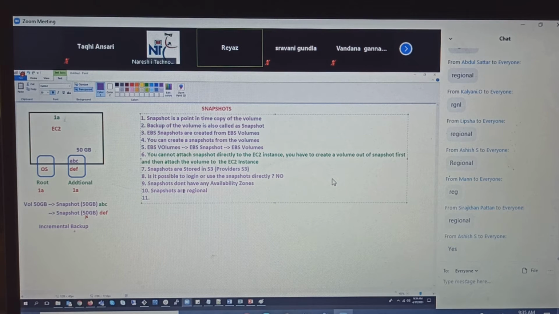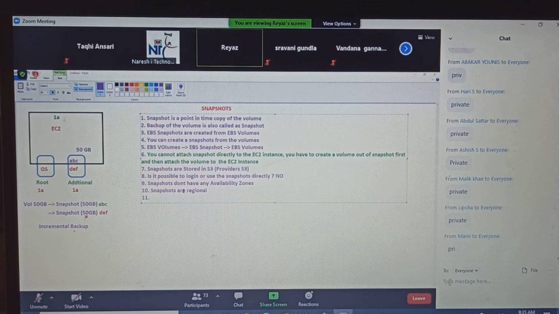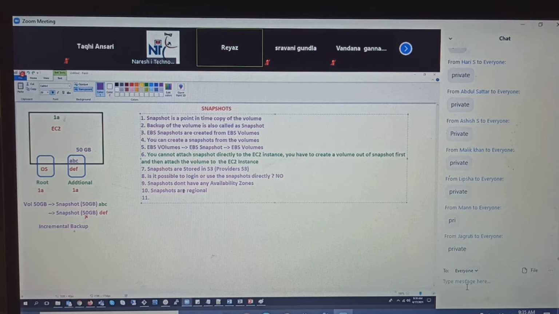Again, a question. Now you have created a snapshot out of a volume. By default, is that snapshot private or public? By default, private. Very good. See, you got the concepts.